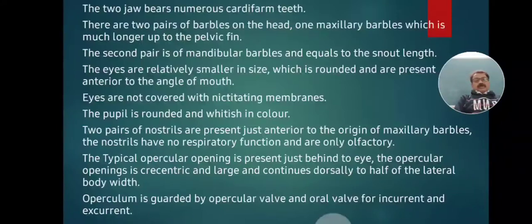In detail we have studied, in the respiratory system of Wallago attu, how water enters and how water leaves outside, meaning incurrent and excurrent. At that time both these walls, the oral wall and opercular wall, are important. All these characters are found in the part of the head, and all this structure is called the head. That is the first part which possesses these characters, the head part.